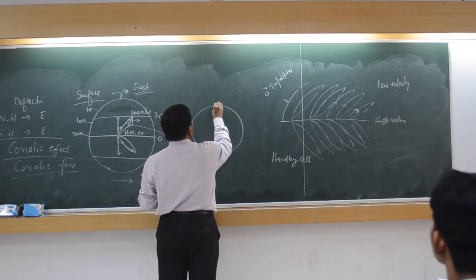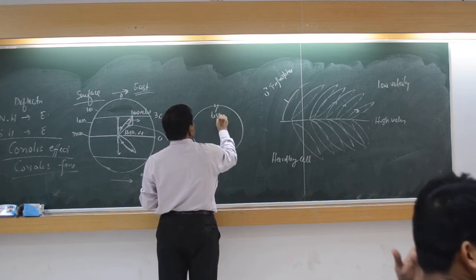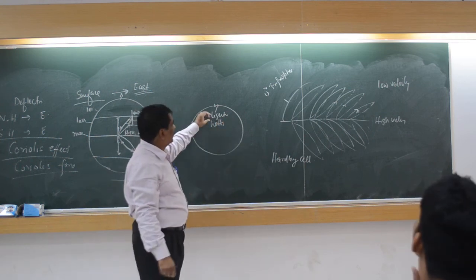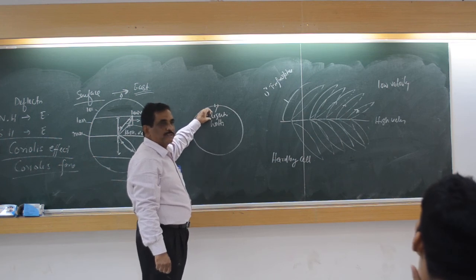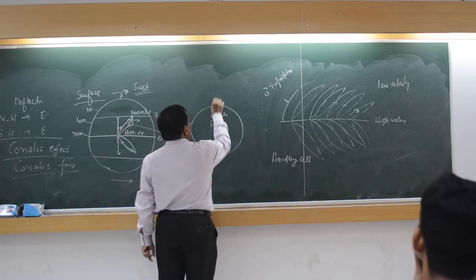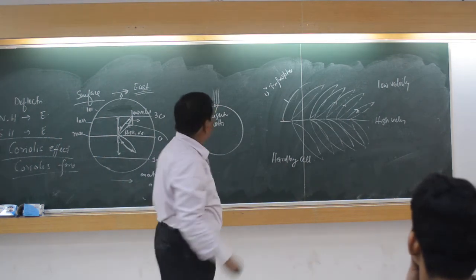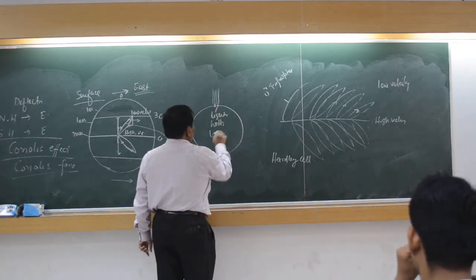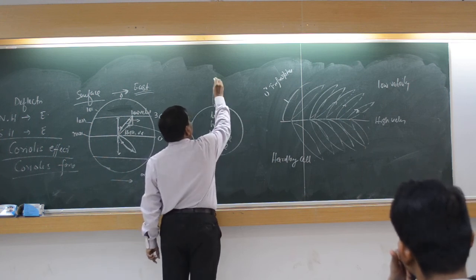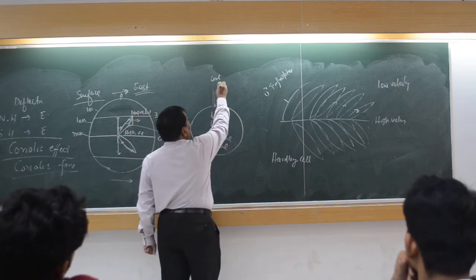See here, the air is lighter and hotter. Why is it lighter? Because of the vapor. Why is it hotter? Because of the sun's direct rays. So it will rise like this. Then there will be a pressure difference. So this is a low pressure zone. Once it reaches here, it becomes cool. Becomes cool, so then rainfall happens.